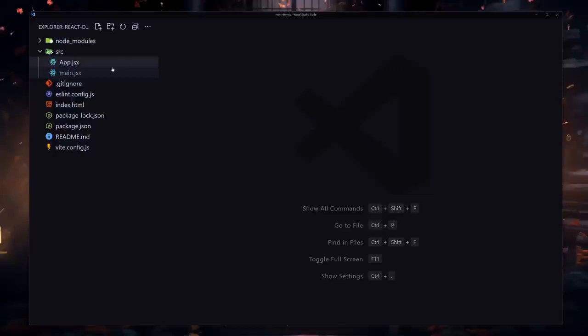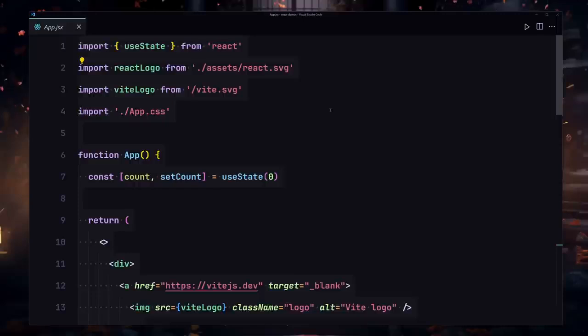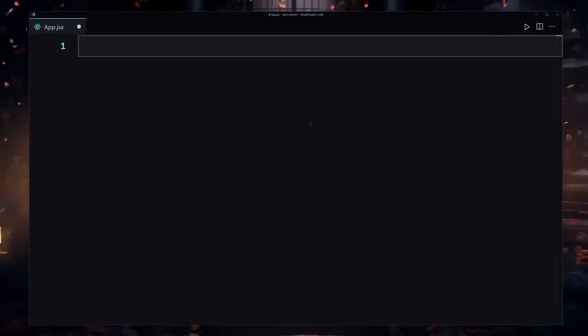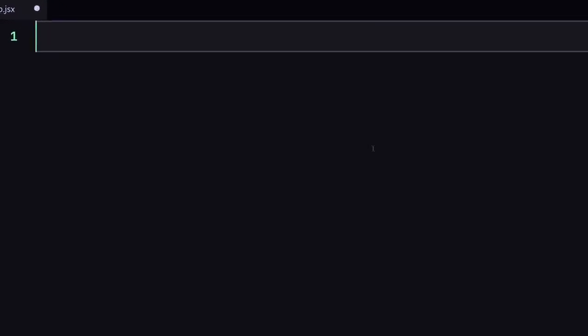And now finally I'm going to go into my App.jsx file. I'm going to select every single thing from this file, and I'm going to just remove that from here. And next, I'm going to be creating something called a component, but you don't have to worry about what a component is for now.